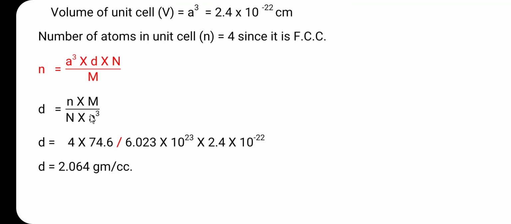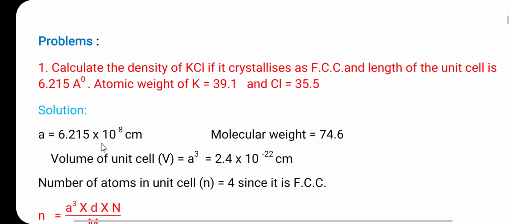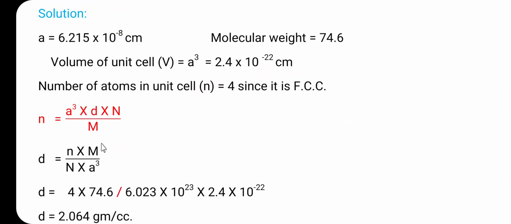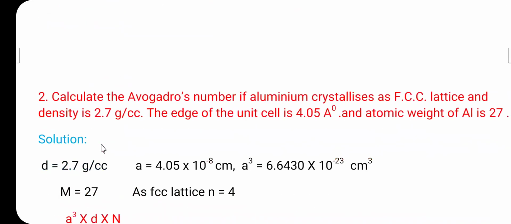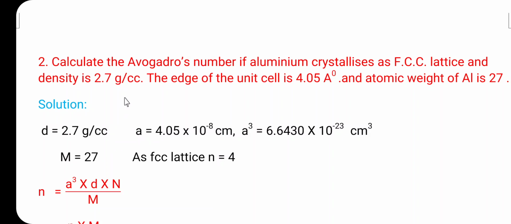By substituting the values, D is equal to 4 × 74.6 divided by the Avogadro number 6.023 × 10^23 multiplied by a³, 2.4 × 10^-22, and the final answer is D equal to 2.064 grams per cc. This is the density of KCl. This is the first problem. So, let us consider the second problem.